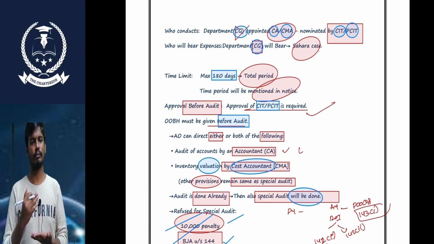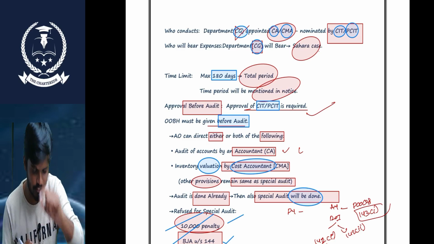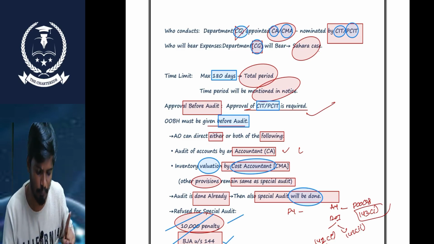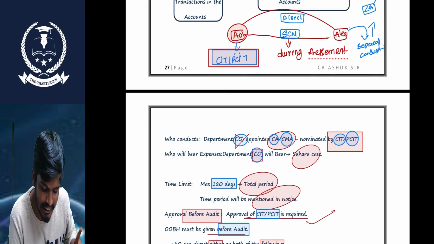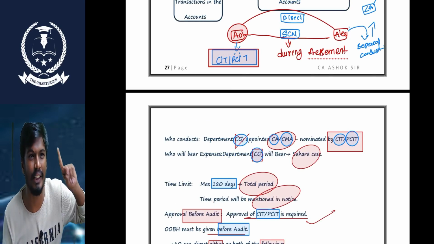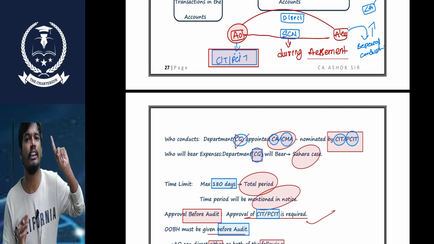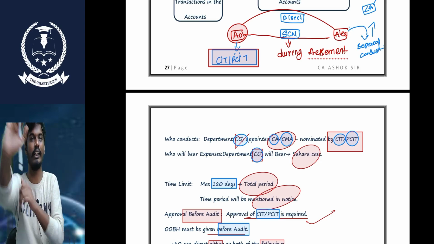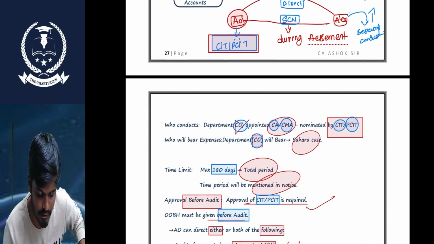So before starting, the AO needs to do two things. First, he must take approval from the CCIT and PCCIT, and he should give an opportunity of being heard to the SSC.